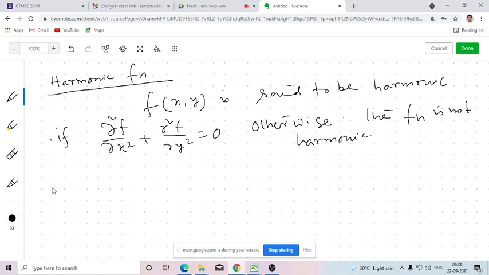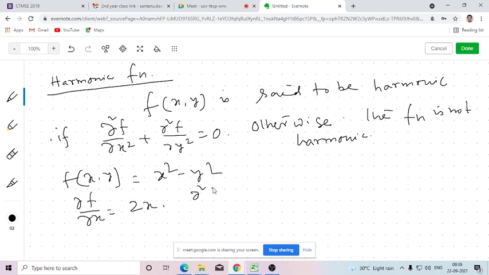Let me give one example. Consider a function of two real variables f(x,y) equals x squared minus y squared. What will be del f del x? 2x. Del 2 f del x 2, the second order partial derivative with respect to x, differentiating again, is 2.